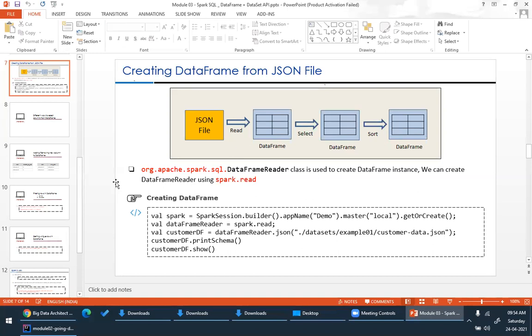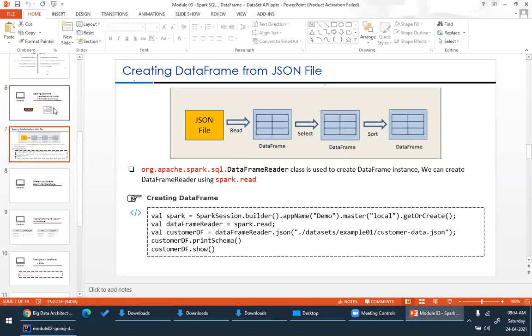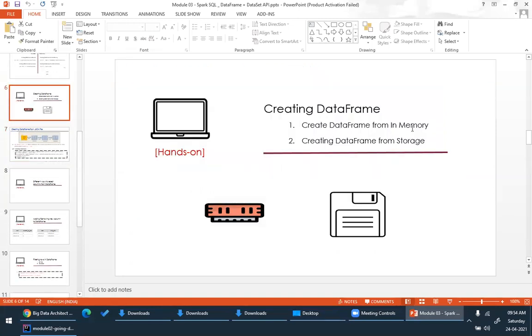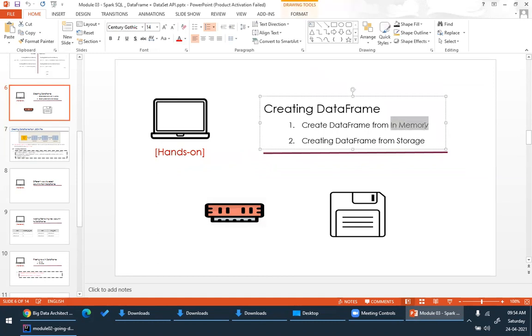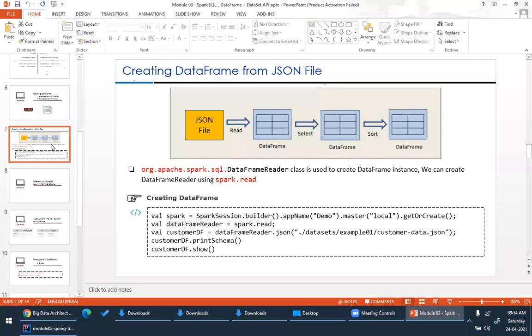Now, if you want to create a data frame from an external source. Till now, I showed you a very simple example where we created a data frame from data that resides in memory. Now, I want to create a data frame from an external source. This point is very important.